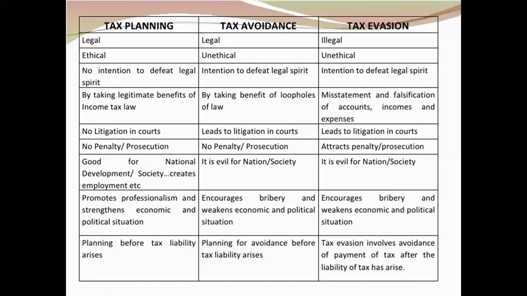So you are somehow going to adjust, you are going to falsify your accounts, as a result of which your tax liability decreases. So basically, tax planning and tax avoidance are done before the tax liability arises, but tax evasion is done after the tax liability arises. Now to cut the entire slide short, whenever you are writing the answer, just remember what I am saying now, then it will be easier for you to differentiate between these three terms.